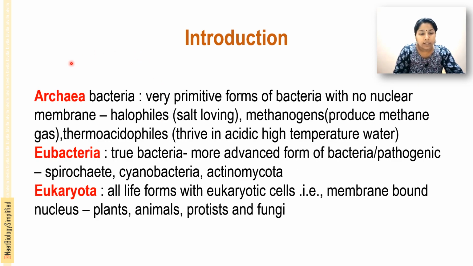Archaebacteria is a very primitive form of bacteria with no nuclear membrane, and the group includes the halophiles. Halophiles are bacteria that are salt loving. They can resist high salt concentrations and live in those conditions. Then methanogens, that produce methane gas. Then thermoacidophiles, that can thrive in high temperature, that is thermophiles. Thermoacidophiles means acidic and high temperature, so they can live in hot acidic conditions.